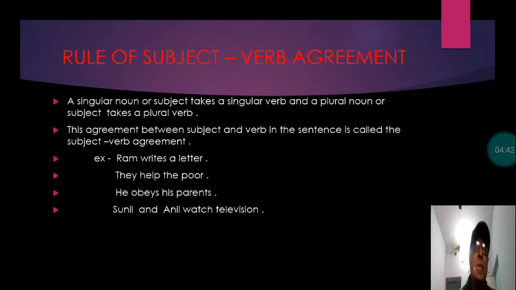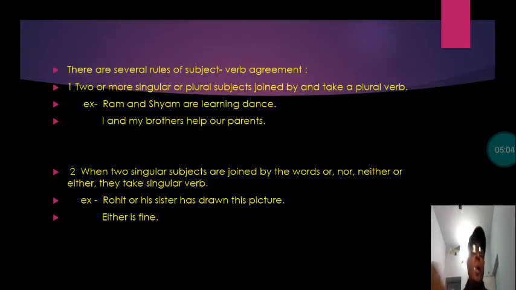He obeys his parents. Sunil and Anil watch television. Here there are two people joined with and. Sunil and Anil watch television. So the verb watch is in plural form. So it is quite clear to you when you have to use a singular verb and when a plural verb. So be careful about that and learn these rules.